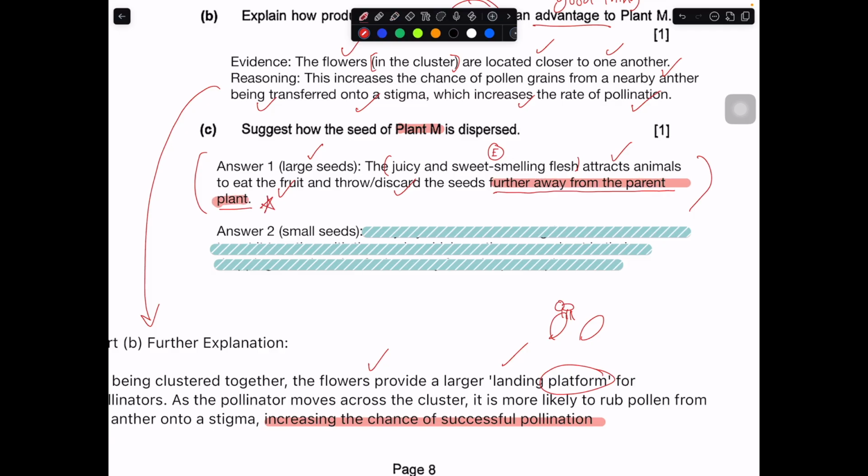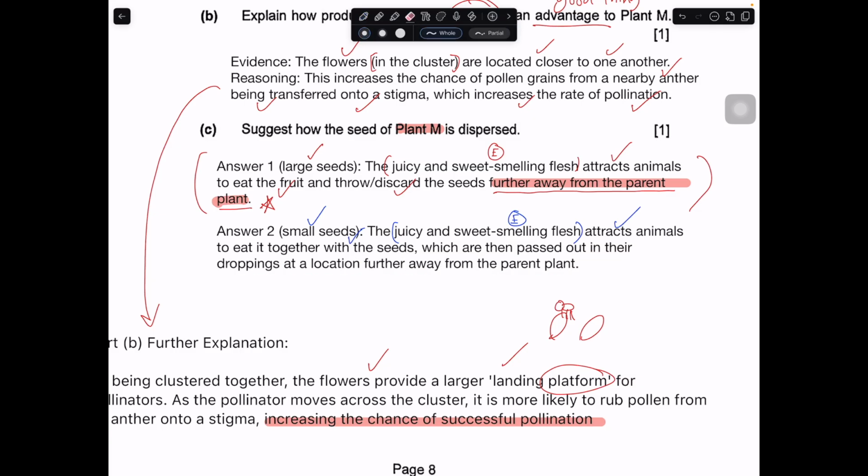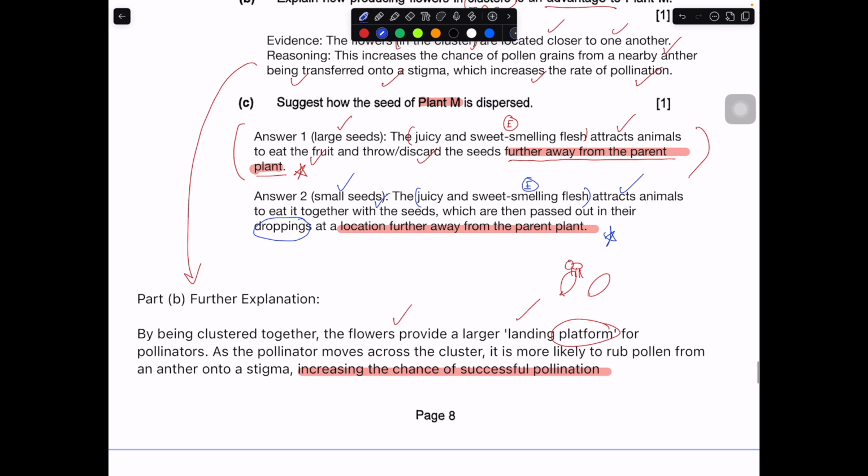Now the answer for a small seed. The juicy and sweet smelling flesh, same idea, will still attract animals to eat it together with the seeds, which are then passed out in their droppings, in their stools, at a location further away from the parent plant. So these are the two ways the seeds could have been dispersed, either by throwing away or through their droppings. With that, this is for this question.